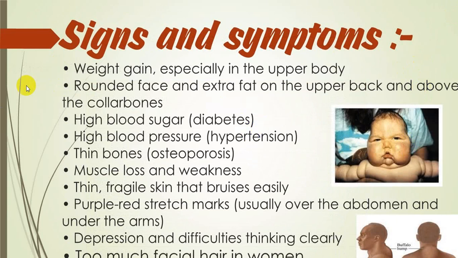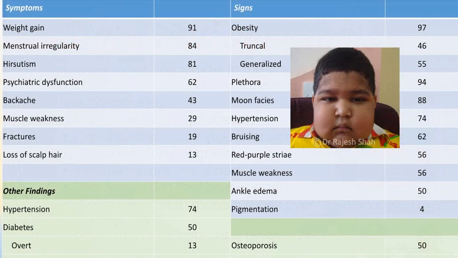These are the symptoms and signs which you will come across very frequently at an early age. So at an early age, you can get weight gain, diabetes, hypertension, osteoporosis, purple stria, fragile skin, depression, loss of hair, etc. These are all those symptoms again given percentage wise.